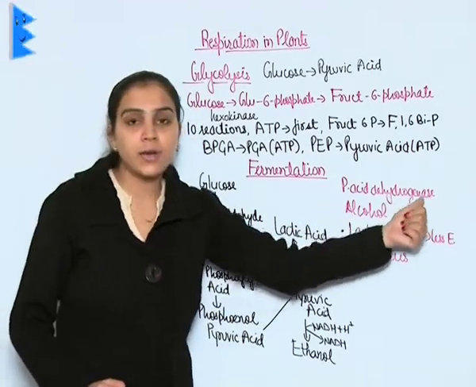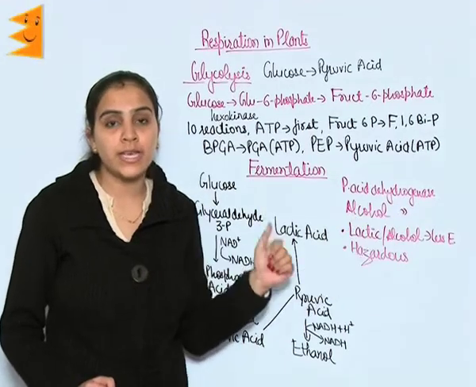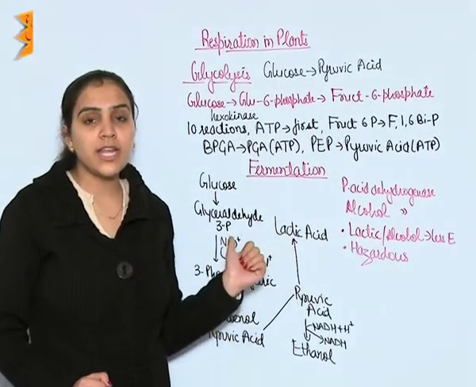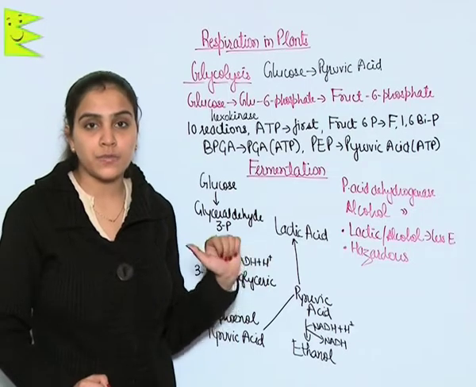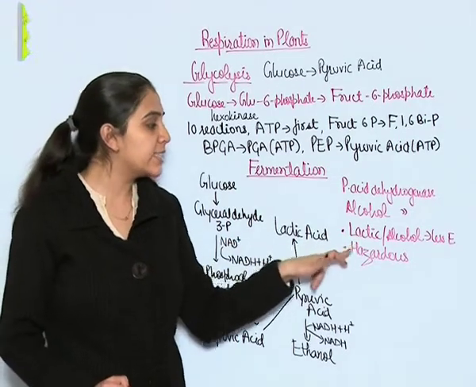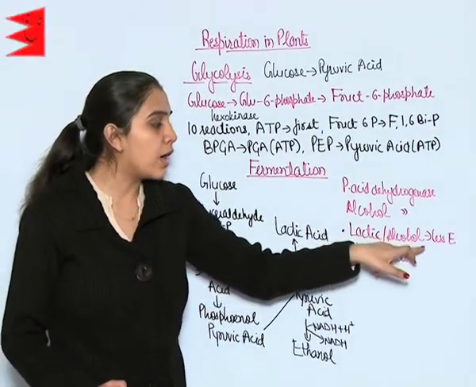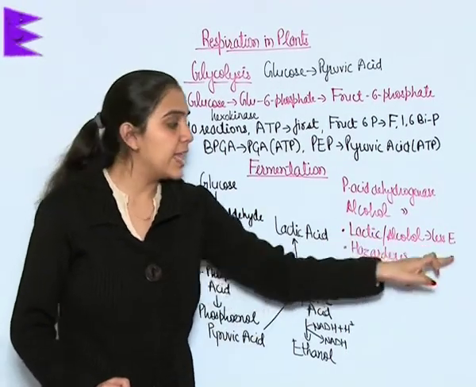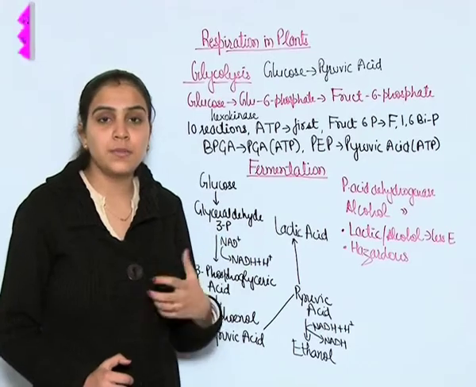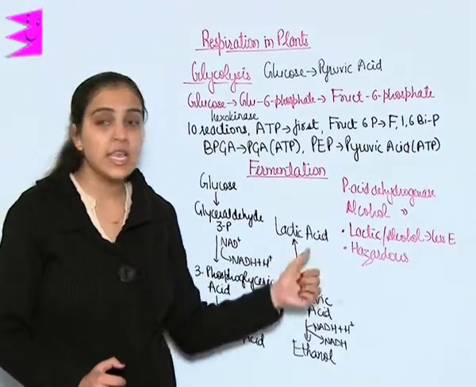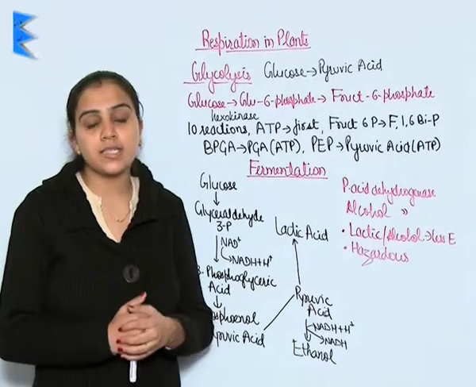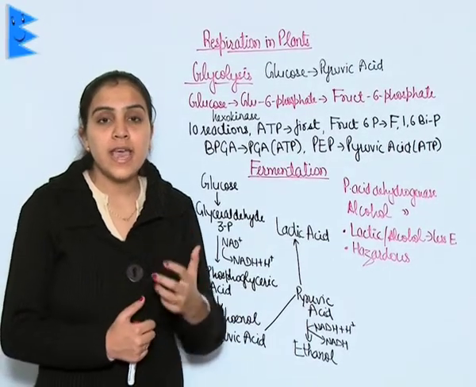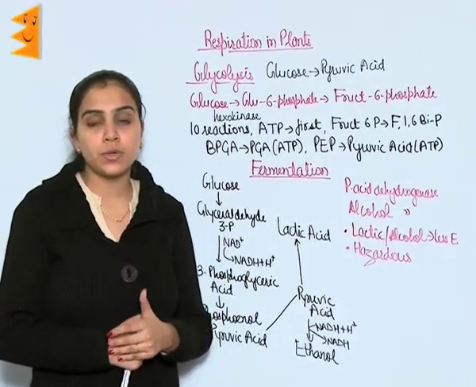Pyruvic acid decarboxylase and alcohol dehydrogenase are the enzymes which catalyze these reactions of fermentation, and as lactic acid or alcohol is produced, less energy is liberated in this process, and this process is hazardous as well because acid or alcohol is being produced.